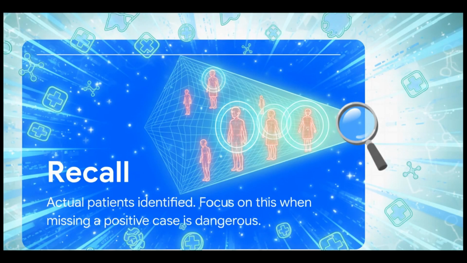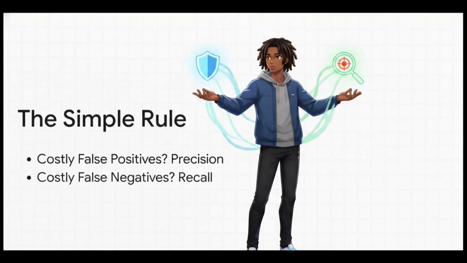Recall, on the flip side, asks a fundamentally different question. Out of all the actual cancer patients that exist out there, how many did our system successfully identify? While precision constantly worries about crying wolf, recall is completely obsessed with not missing a single real threat. It focuses squarely on how extraordinarily dangerous it is to let even one positive case just slip through the cracks unflagged.